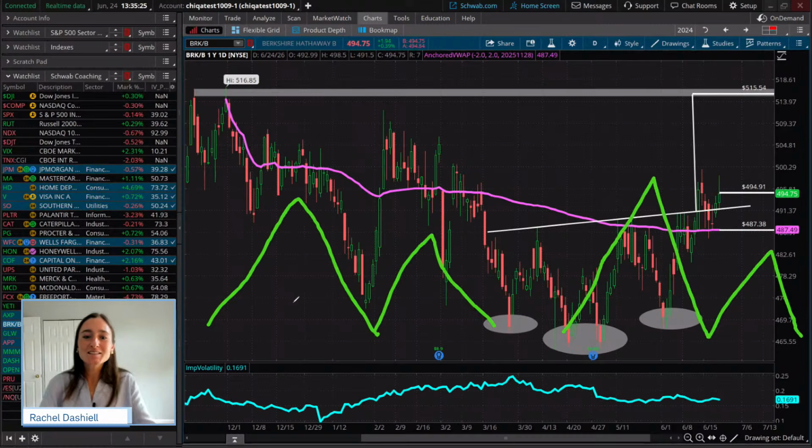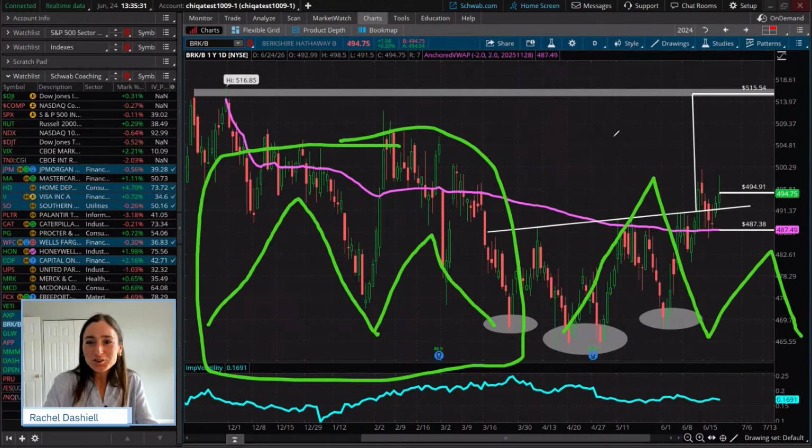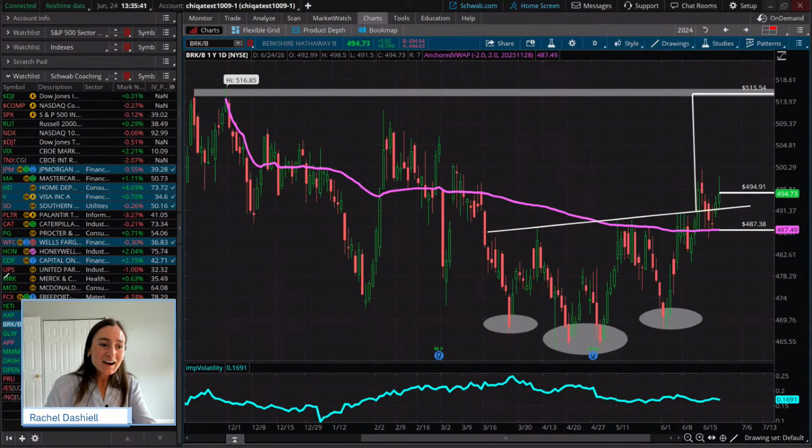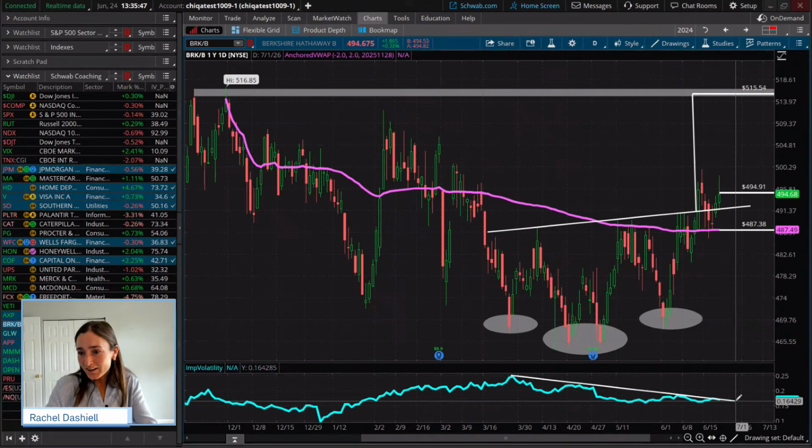The joke was normal people just look at the mountains and they see this, but technicians look at the mountains and they see this line. So that's what we're going to apply to this concept of looking at implied volatility. We can just draw a line right there.